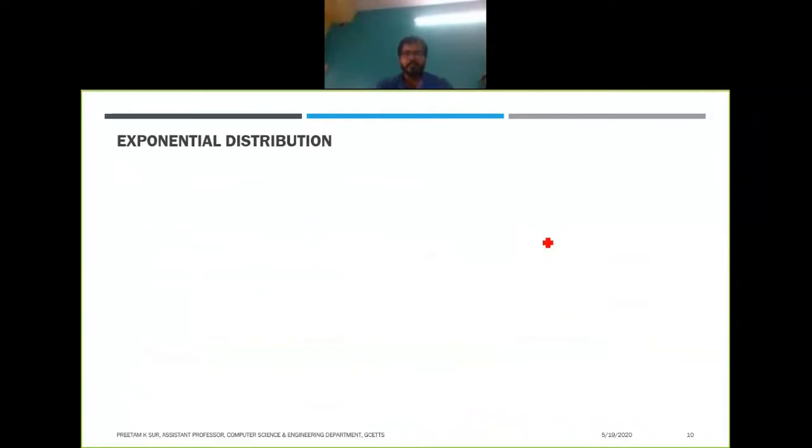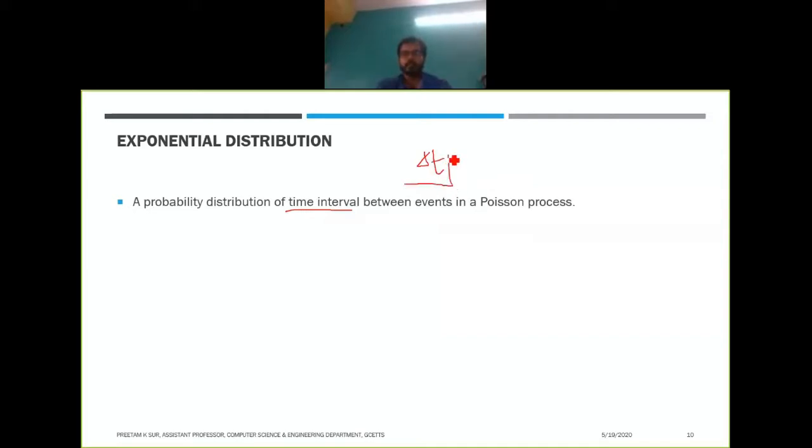Next we have the exponential distribution. The exponential distribution is the probability distribution of the time interval between events in a Poisson process. As I told you, in a Poisson process the distribution of the number of events depends on the time interval, that is delta t. If you try to find the probability distribution of delta t, it follows the exponential distribution.